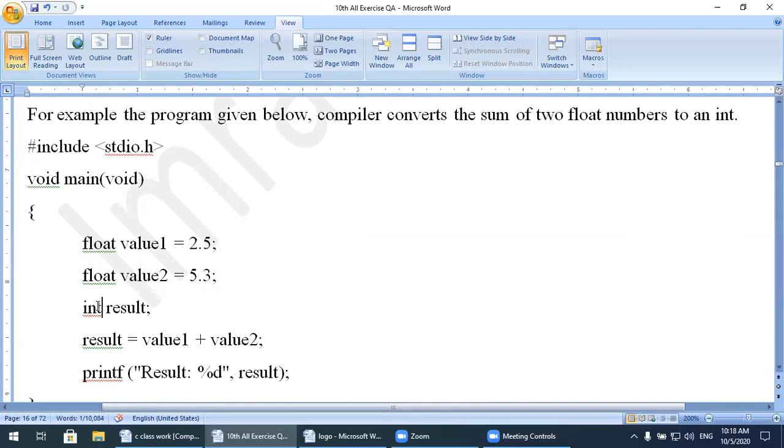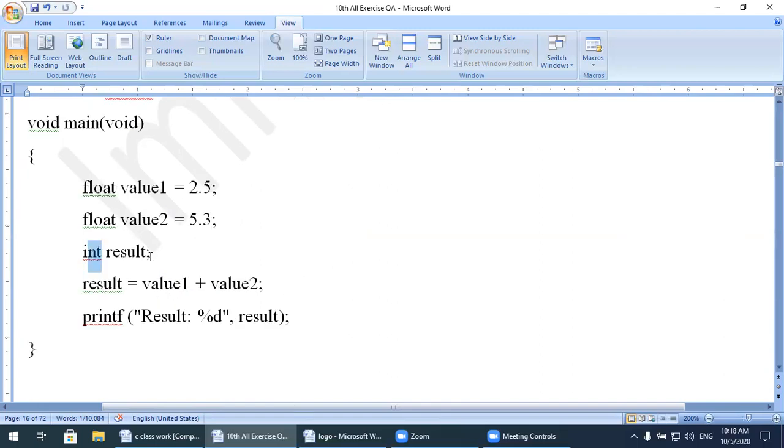Now I take the result as an integer. Result is also a variable of type integer. So result is equal to value1 plus value2. It means that when we add, the result should be 7.8.